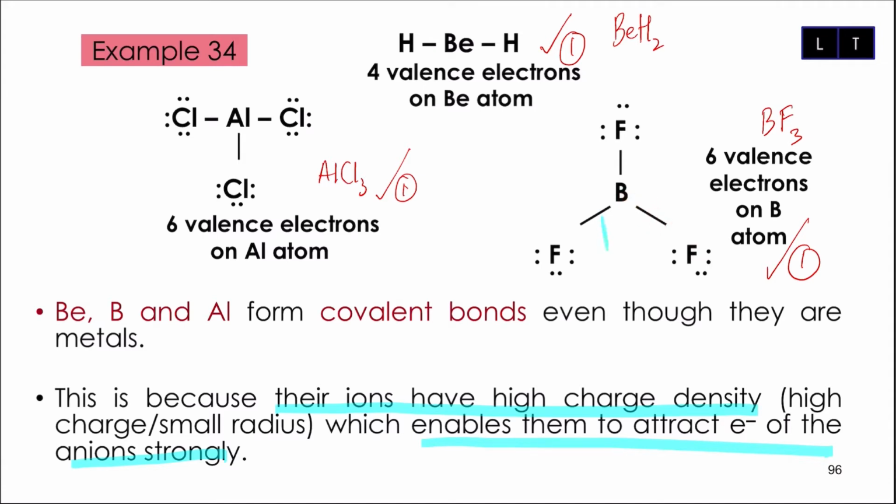Ini semua adalah covalent bond. Ini pun covalent bond. Ini pun sama. Same goes here, covalent bond. So dia tidak akan buat ionic bonding sebab tendensi dia lebih untuk share electrons daripada donate electrons.